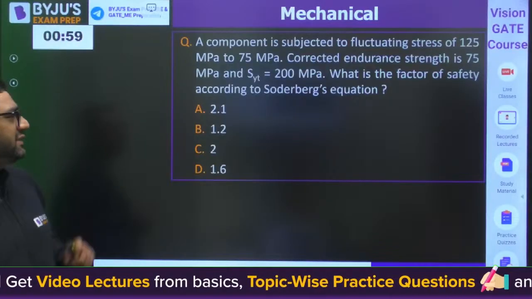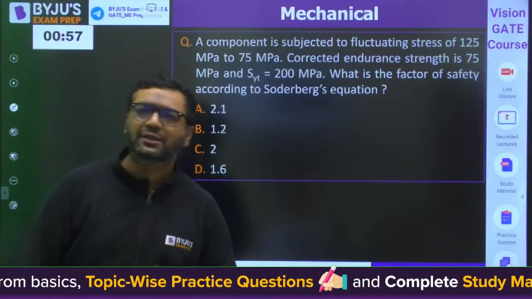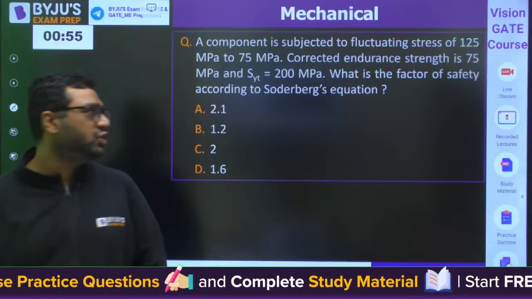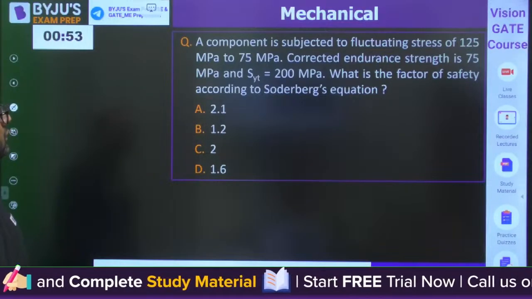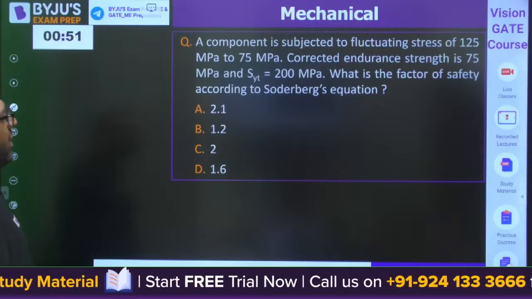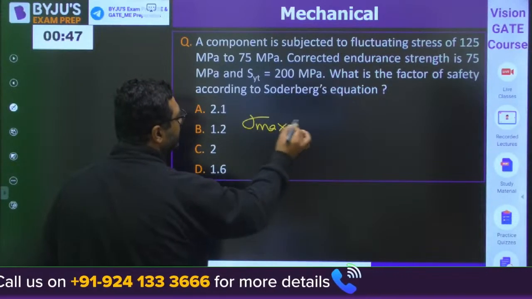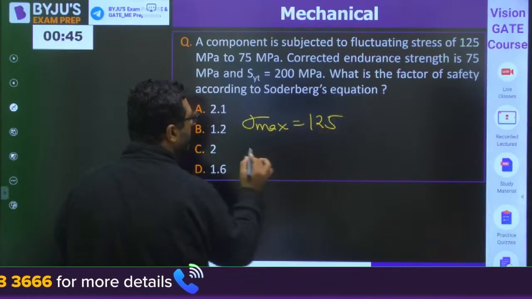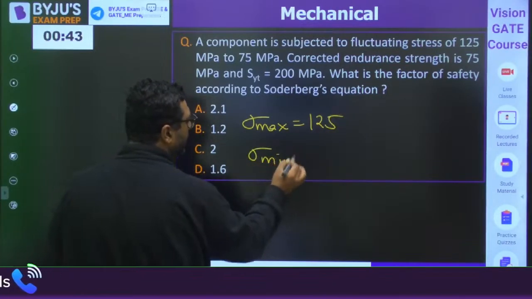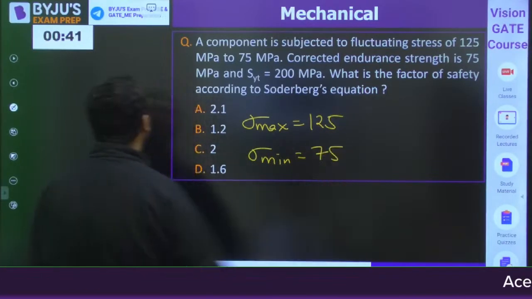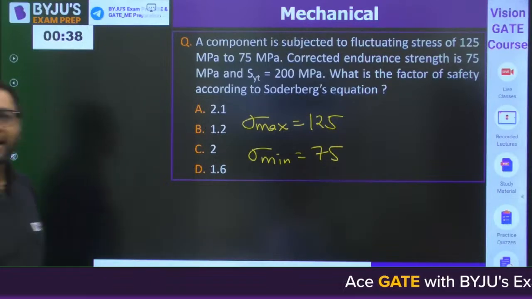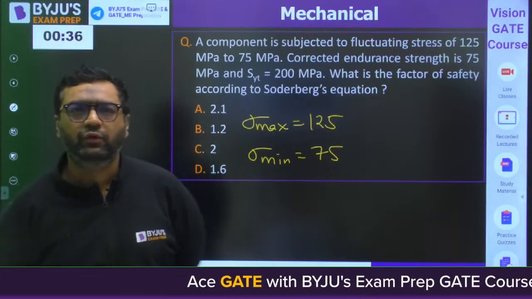This question is once again slightly numerical from the Soderberg criteria. In this, my dear, they have given you the fluctuating stresses of 125 and 75. It means sigma max is 125, sigma min is 75. Okay, you do by yourself. Timer is going on. After that time will complete, then I will solve for you.